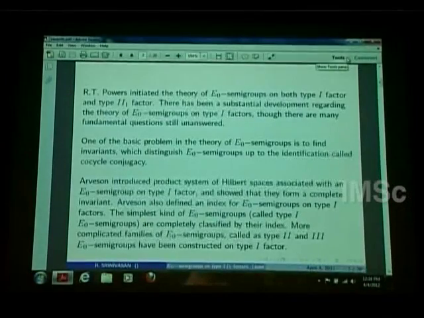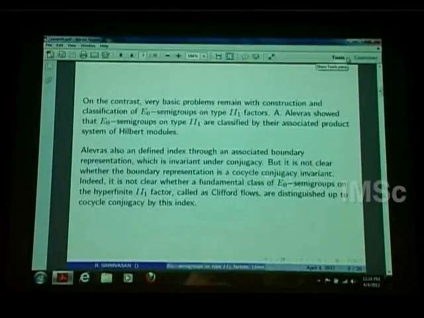Then more exotic, complicated examples of type II and type III have been constructed, and there is some progress, but there are many questions that are still not answered yet. What we are going to talk about is E0 semigroups on a type II-1 factor. In contrast to the developments on type I factors, there is very little development on the construction and classification of E0 semigroups on type II-1 factors.